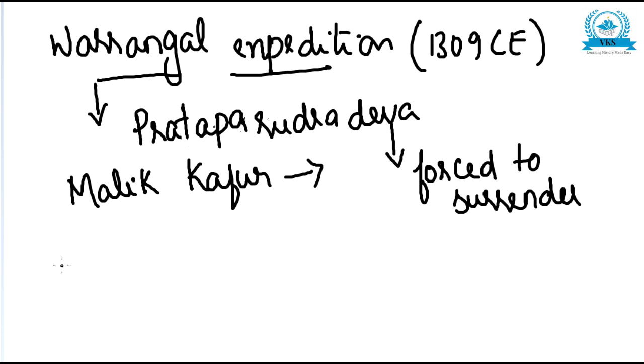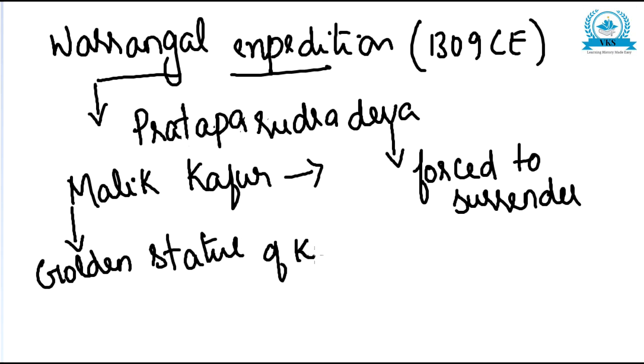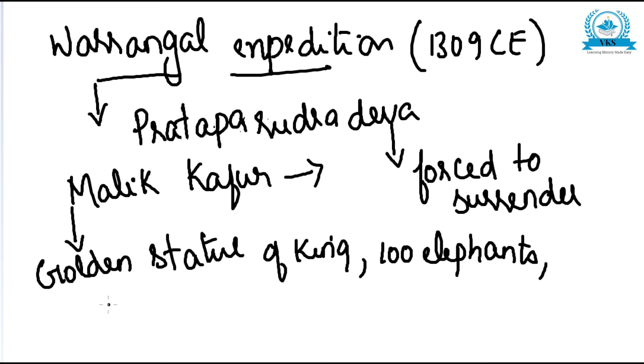And after the defeat, Malik Kafur took a lot of riches from Warangal. It is said that he took a golden statue of King Prataparudradeva. That was taken by Malik Kafur, and he took 100 elephants from Warangal, and almost 7,000 horses, and large quantities of gold, silver, jewelry, money, everything was taken away from Warangal to Delhi by Malik Kafur. So this was what happened in the Warangal Expedition.